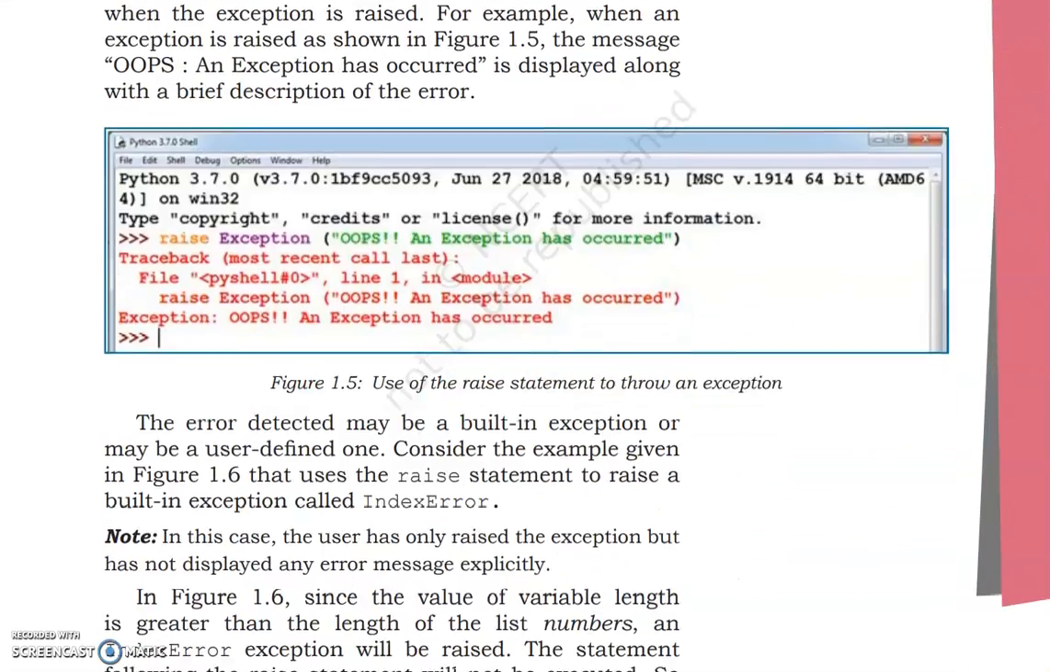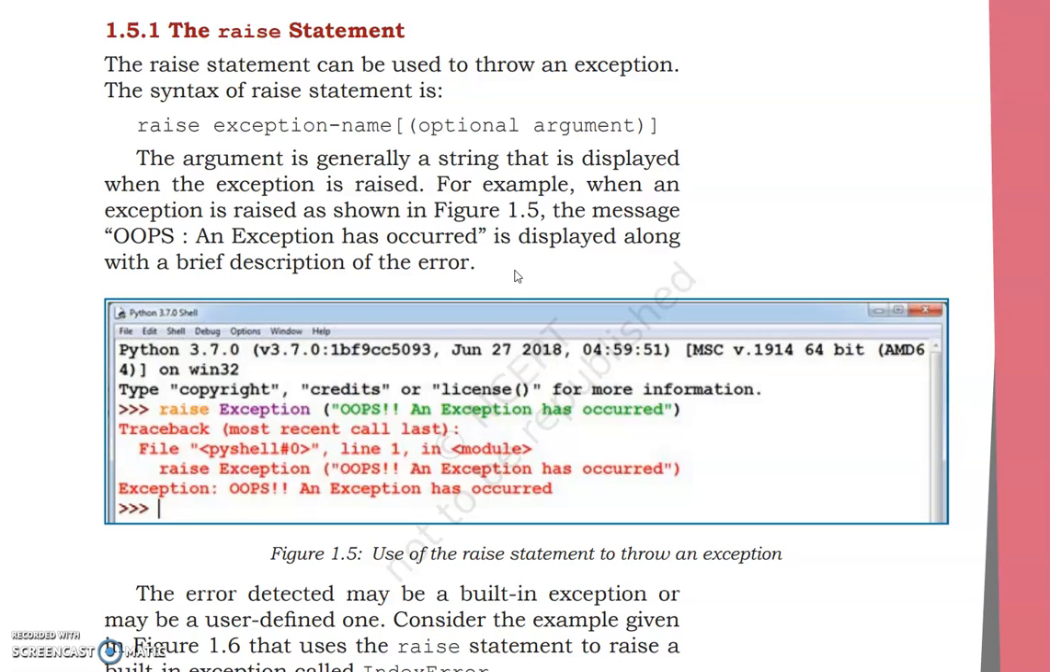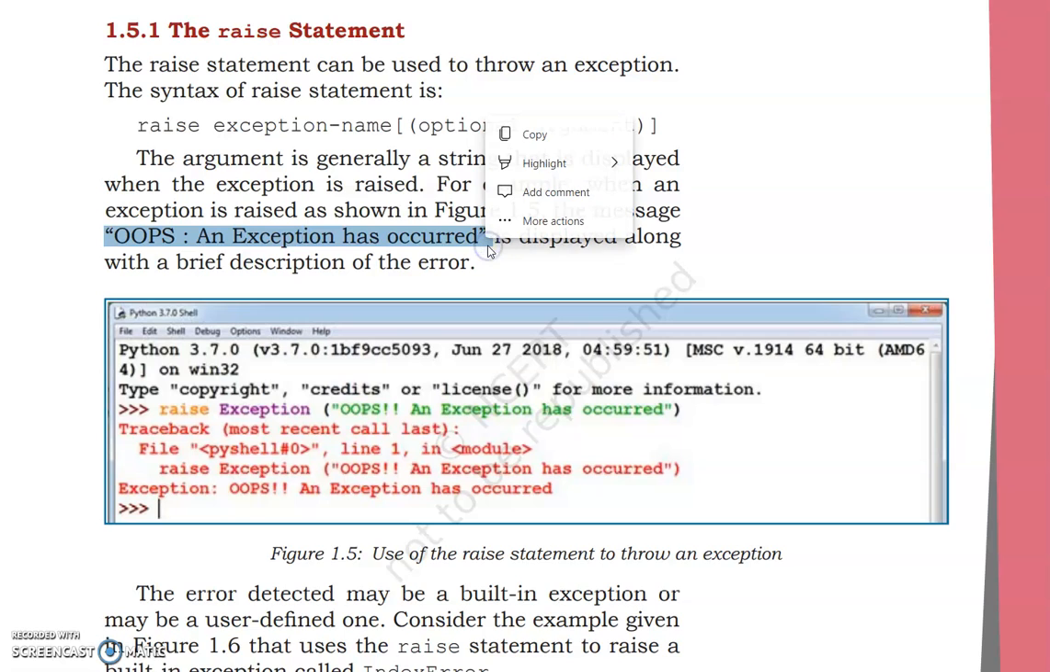Now look here. The argument is generally a string that is displayed when the exception is raised. For example, when an exception is raised as shown in this figure here, the message "Oops, an exception has occurred" is displayed along with a brief description of the error. So how do we know that there is an exception? This message appears: Oops, an exception has occurred. Now let's see what is the exception.